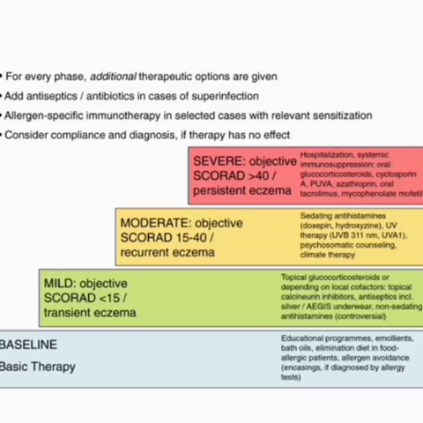Then in moderate cases, again antihistamines, and ultraviolet therapy can be given. Then in severe cases, hospitalization, systemic immunosuppressive drugs, interferons, cyclosporine, PUVA therapy, azathioprine, all these drugs can be given.